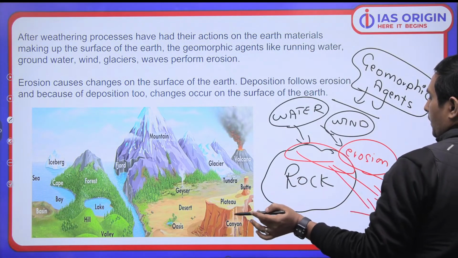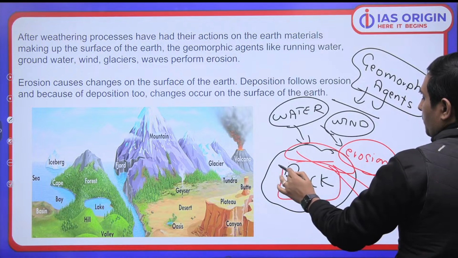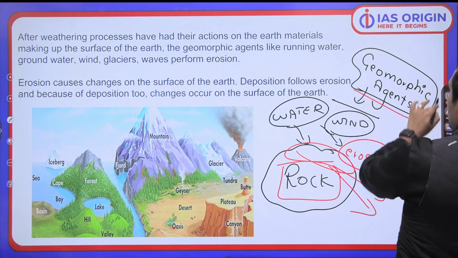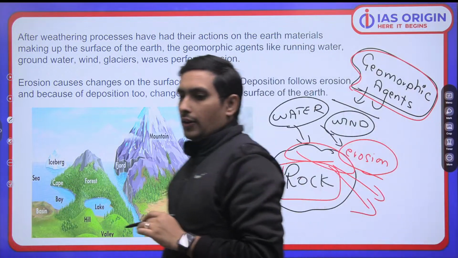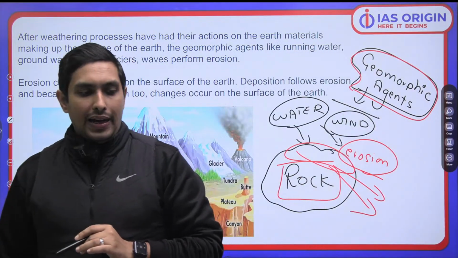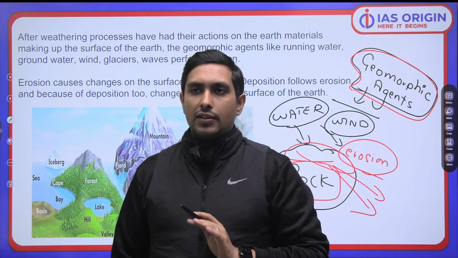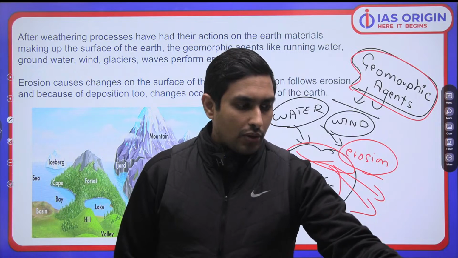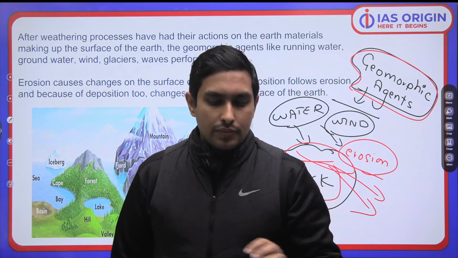Simple point. And what will happen? The rock will change its shape. We will have some different landform built because of these geomorphic agents. This is very important. I hope I'm able to make you understand these things precisely. मतलब important है ये चीजें. These are the things which are very important. So समझ आ रहा है?